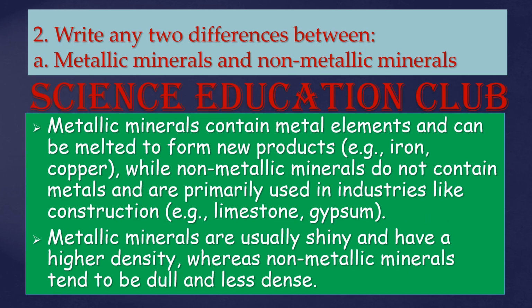Write any two differences between metallic minerals and non-metallic minerals. Metallic minerals contain metal elements and can be melted to form a new product, while non-metallic minerals do not contain metals and are primarily used in industries like construction. Metallic minerals are usually shiny and have a higher density, whereas non-metallic minerals tend to be dull and less dense.